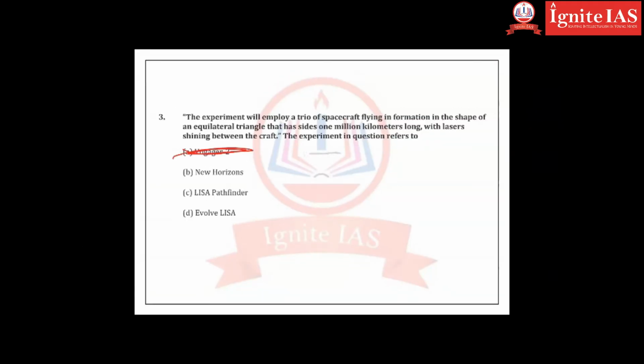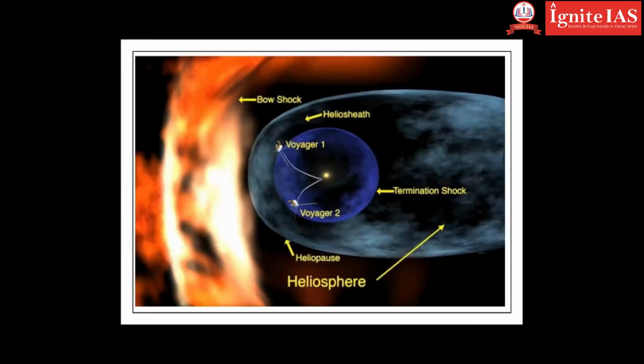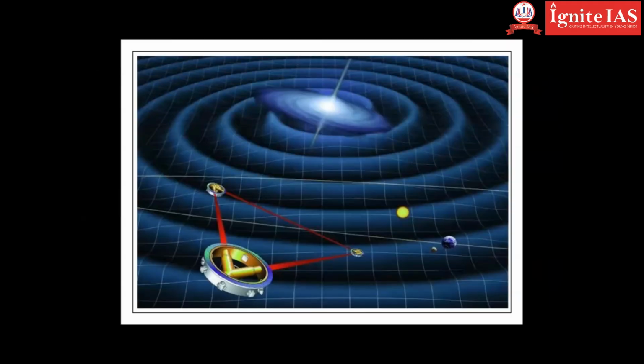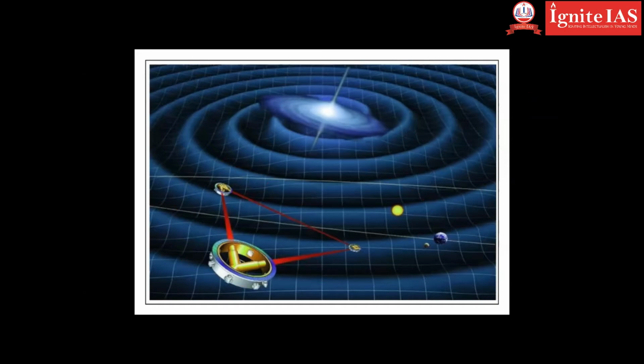So Voyager 1 and Voyager 2 is not the answer. New Horizons is also not the answer. LISA Pathfinder is also not the answer. Evolved LISA is the answer. So what is that? This is Evolved LISA. Can you see the equilateral triangle? Why was this LISA sent? To detect gravitational waves.